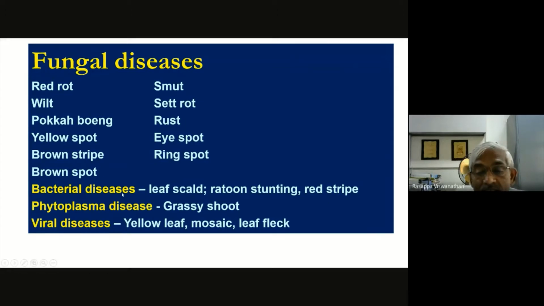And in bacterial diseases we have important diseases like leaf scald, ratoon stunting, and red stripe, which we don't discuss much in this lecture. And there is also the phytoplasma disease, grass shoot, another important disease. And lastly viral diseases, which have a major impact, like yellow leaf mosaic and leaf scorch, caused by different viruses.